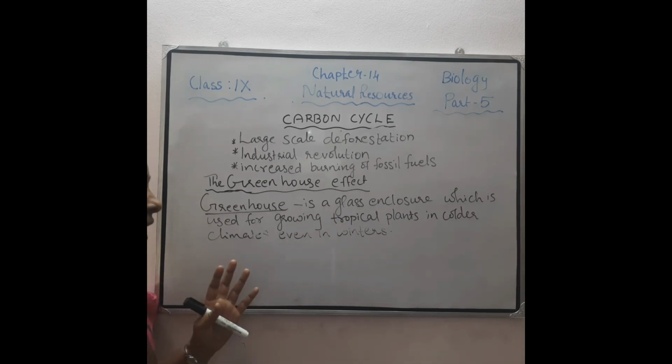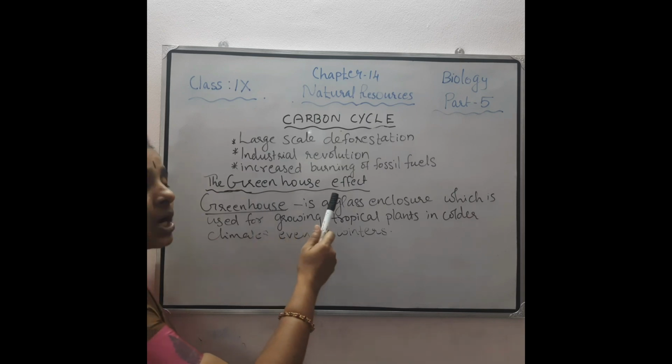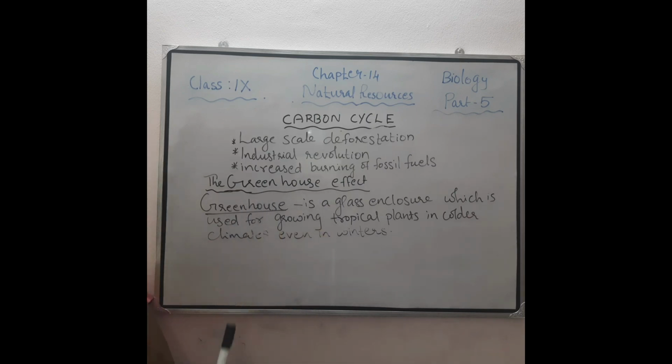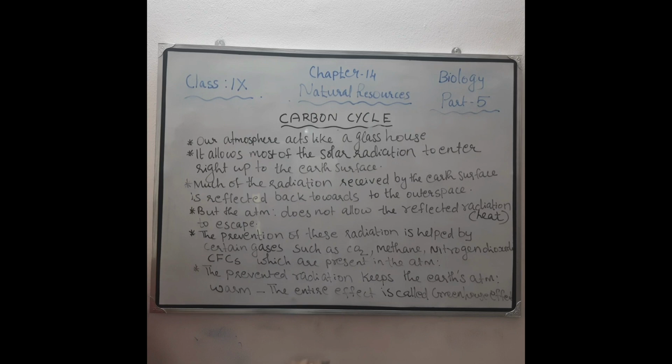So that is a greenhouse, and this greenhouse is related to a natural phenomenon called the greenhouse effect. Then how does this greenhouse effect occur on our earth?